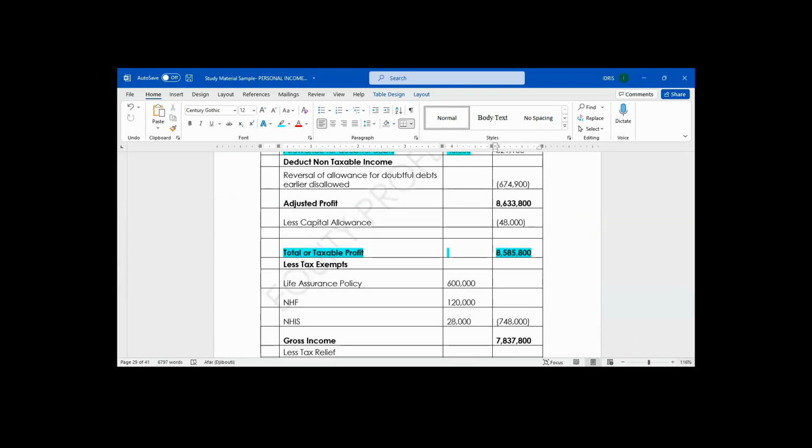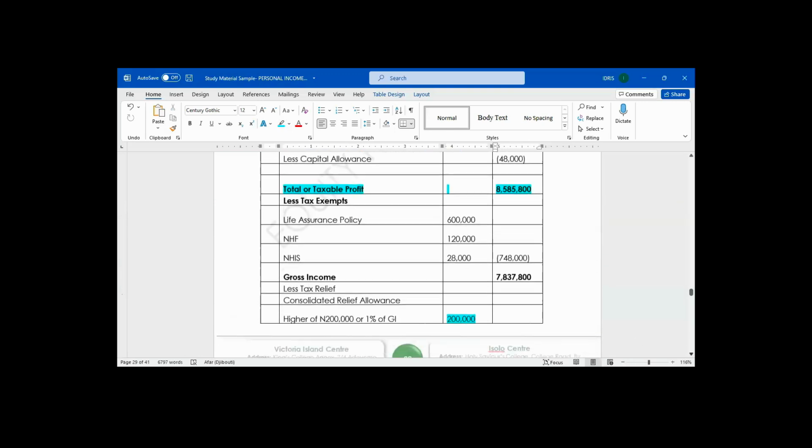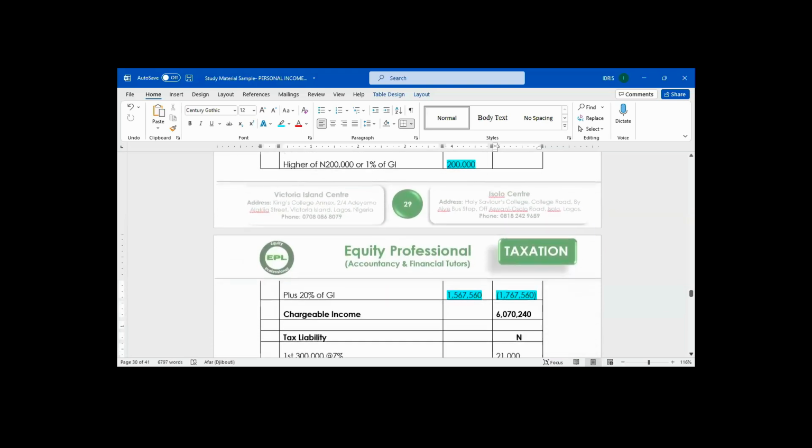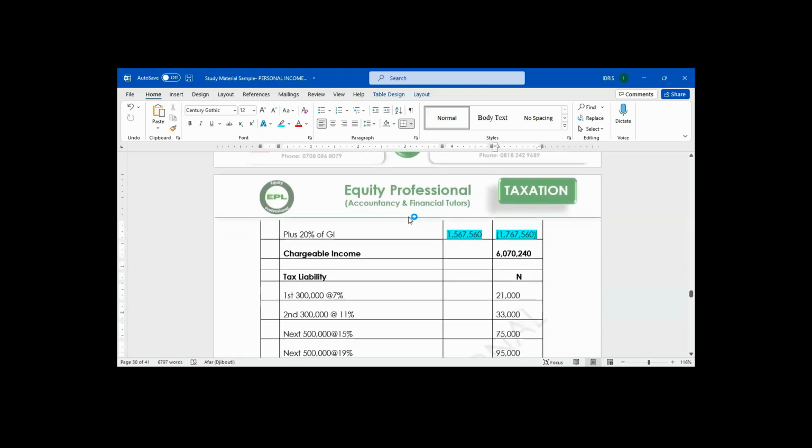I will deduct it from gross income. If I deduct it from the gross income, how much am I going to get? Chargeable income. The chargeable income I'm going to get is 6,070,240.